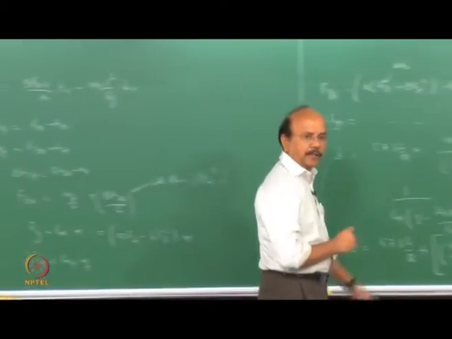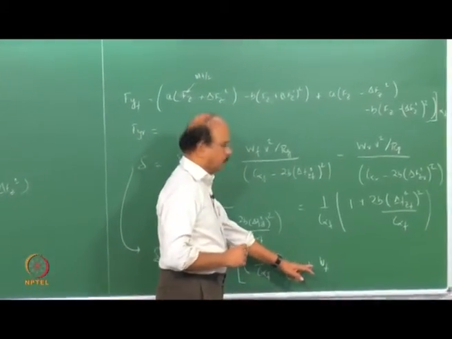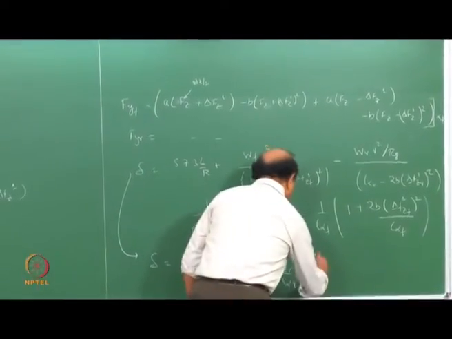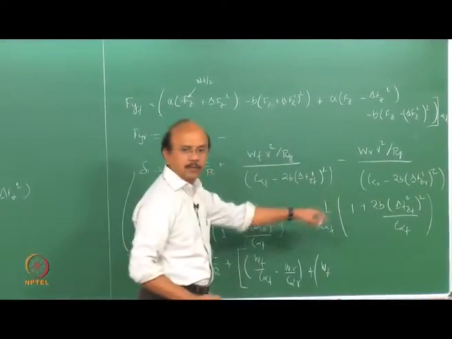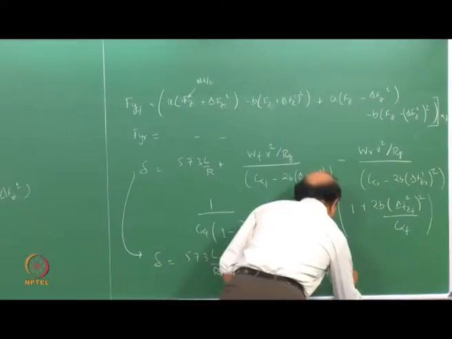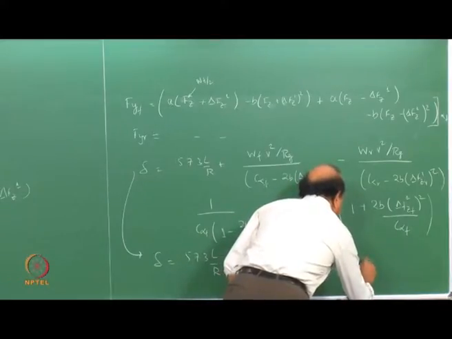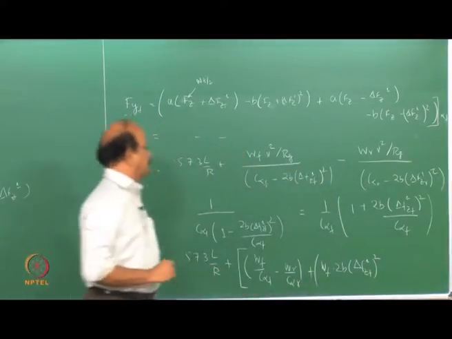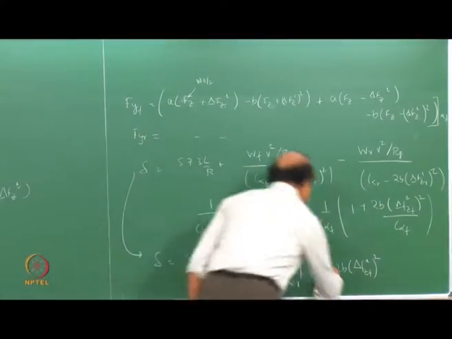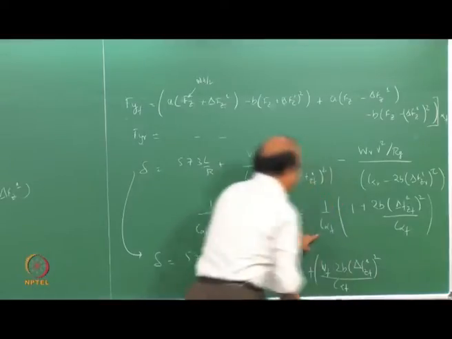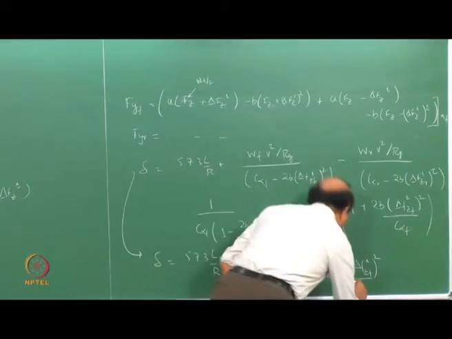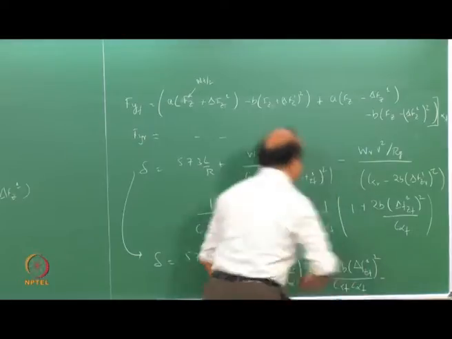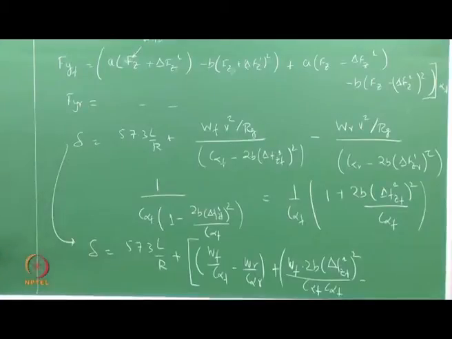So what is that I should write? Plus, let me put a bracket here, Wf into 2B into delta Zf, whole squared, divided by C alpha f, this outside C alpha f, multiplied by that C alpha f, minus, I will have a term like this for the rear.